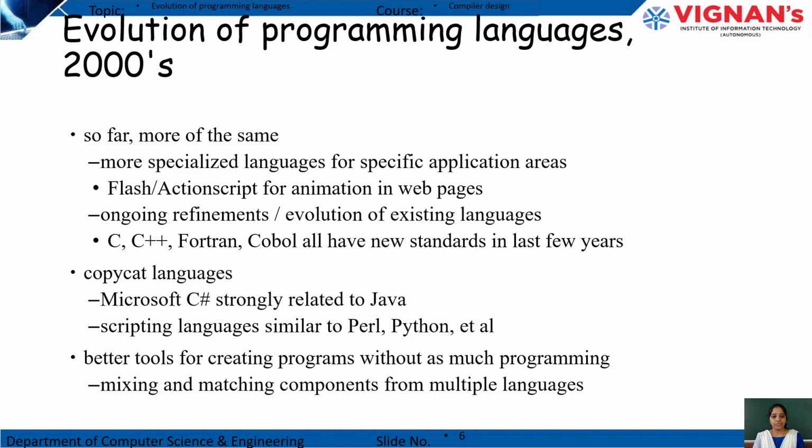Ongoing refinements: C, C++, Fortran, COBOL all have new standards, and copycat languages, that means Microsoft C#, strongly related to Java, and scripting languages similar to Perl, Python, etc. Okay, so these are the languages that were developed in